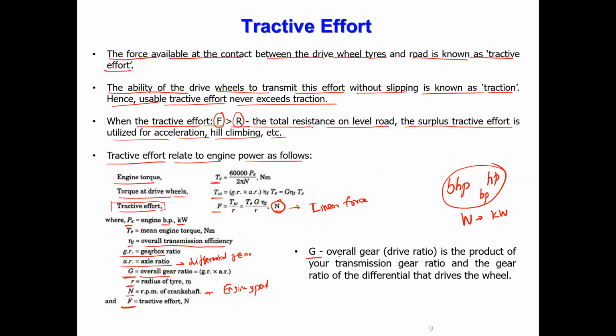As I told you, G is the overall gear ratio, the product of your transmission gear ratio and the gear ratio of the differential that drives the wheel. It is called a driven wheel. I told you, the front wheel or back wheel, any one of these will be driven through the differential. These are the driven wheels.